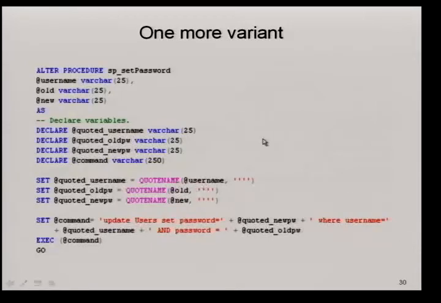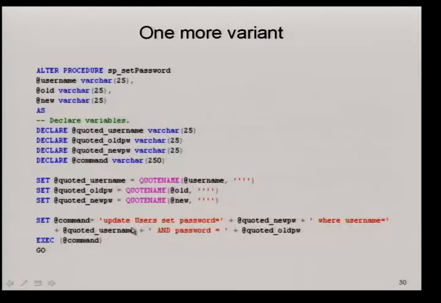But you have enough buffer here in the command variable. Can you exploit this one? What's the problem with this code? The truncation doesn't happen here, but the truncation happens here. So what happens if you pass 25 characters? Quotename is going to add a beginning delimiter, and then there will be 24 more characters followed by a single quote. But because this variable can only hold 25 characters, the last 2 characters will be truncated. So what you will end up having is a single quote followed by 24 characters, because the last 2 characters will be truncated.